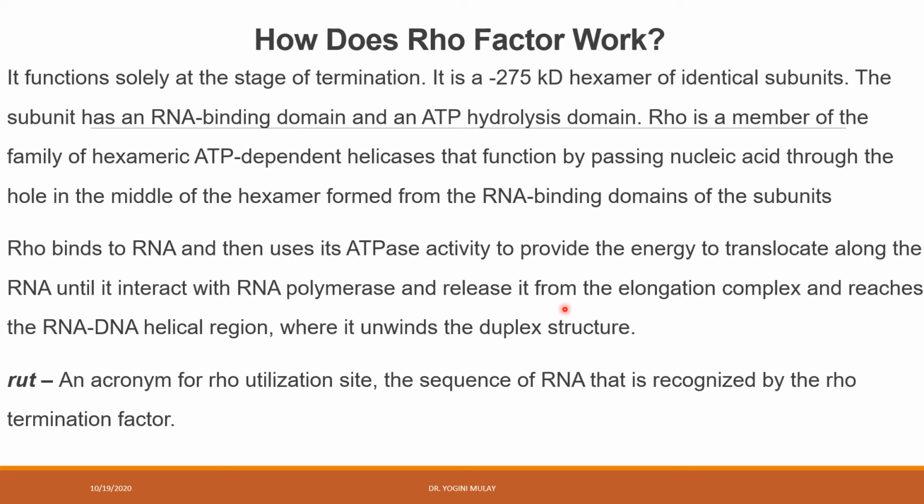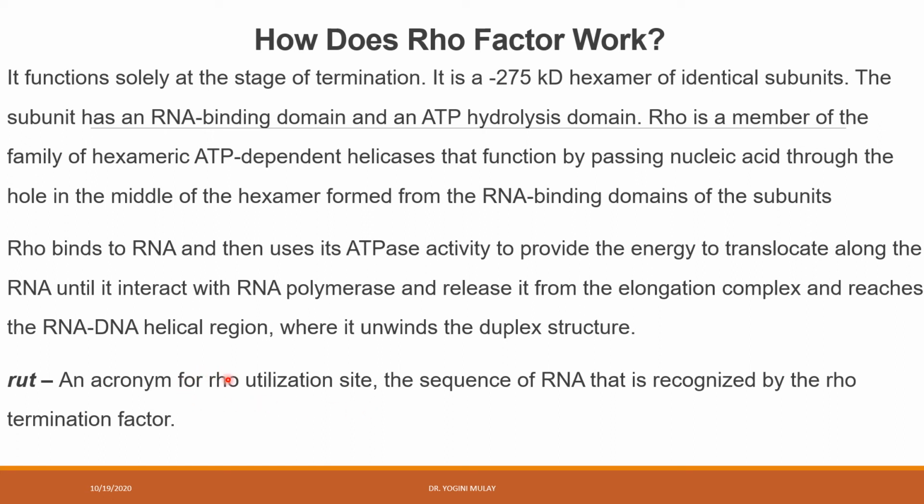Then it breaks the RNA-DNA hybrid, and everything gets separated from each other, and we call it termination. Now RUT is the acronym for Rho utilization site.